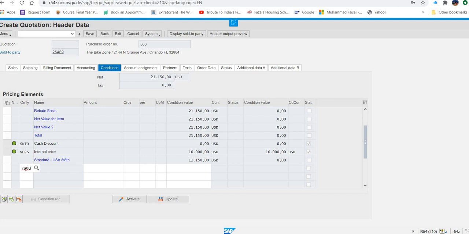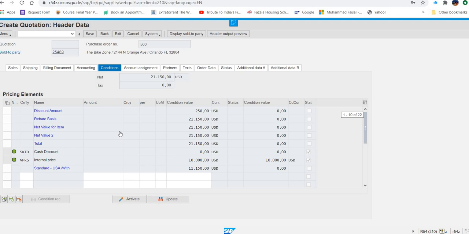Again, it is not case sensitive, capital small doesn't matter. And then they are saying, with amount of 5. So in the amount category, you will put 5. So over here, 5 means 5%. And then they said, just press enter. Now this discount will be applied on the whole bill.